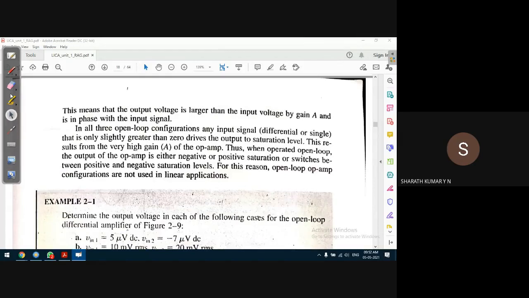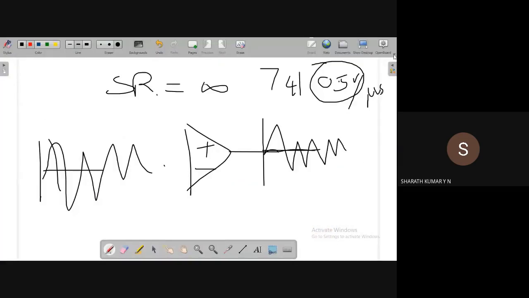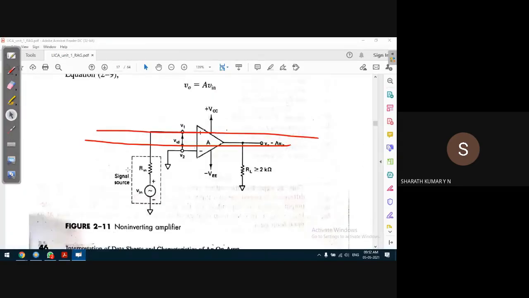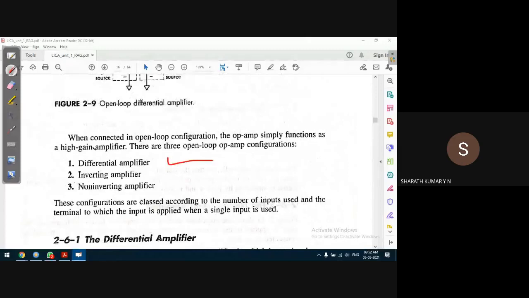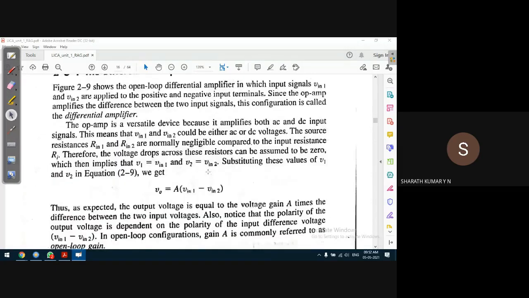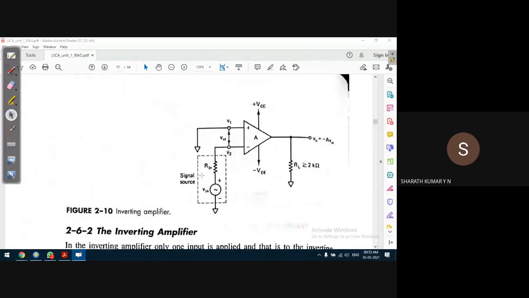Okay, there's one important point we have to understand here. What this line says is that I'll take one example with you. Let us discuss with respect to the non-inverting amplifier quickly. In these three amplifiers, what the author has specified here: either in the differential amplifier, inverting amplifier or non-inverting amplifier, what happens is that if the input voltage is even very small, let us take the inverting amplifier for example.